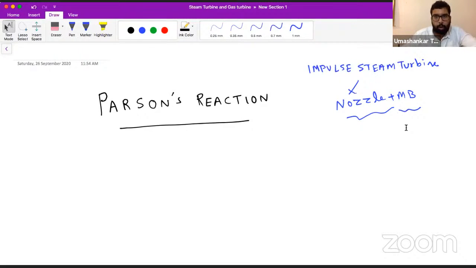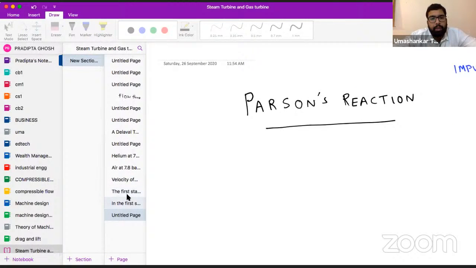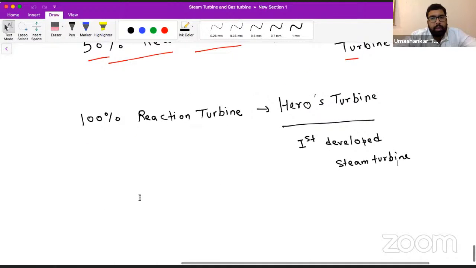In the previous session, we began with our reaction turbine, and we established that in a reaction turbine, the work done on the blade is partly due to the impulsive action of the high velocity fluid stream, as we were discussing here.